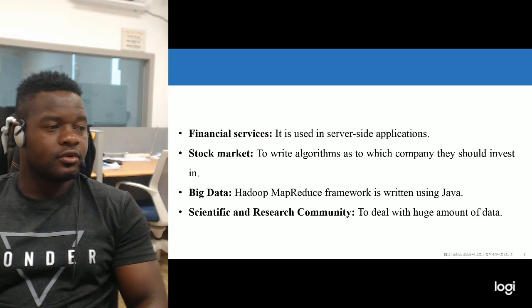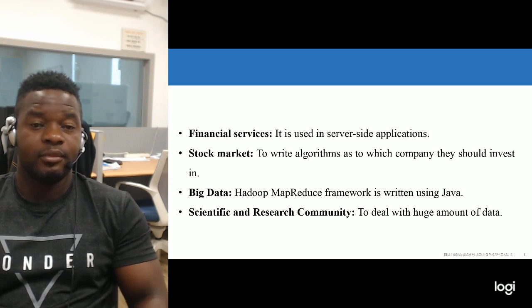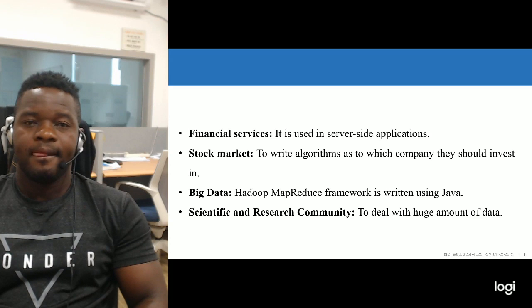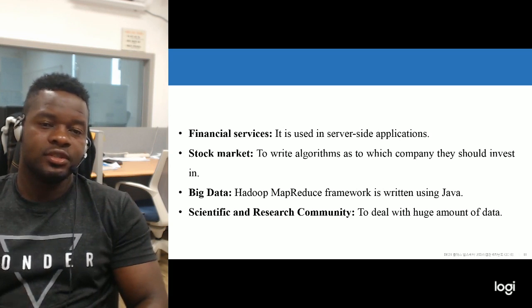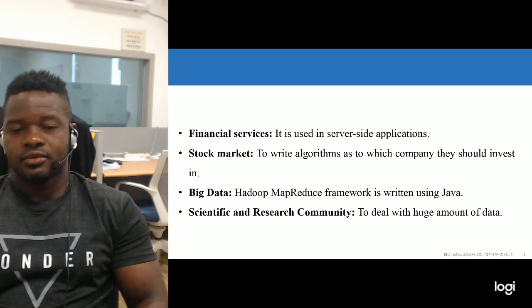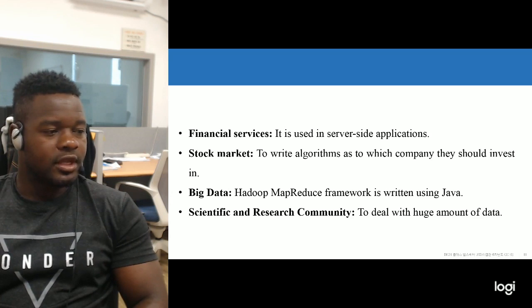We also see that we use them in stock markets. We also use them for big data. Big data means what? Collection of information. Today we have something like Google Map, we have things like Naver Map. All these applications use data. Sorry, they use Java to run those applications, or to achieve the function or the purpose that they have been designed for.